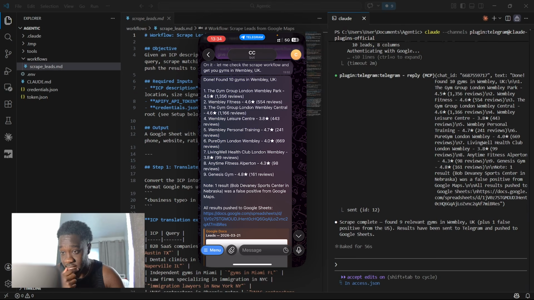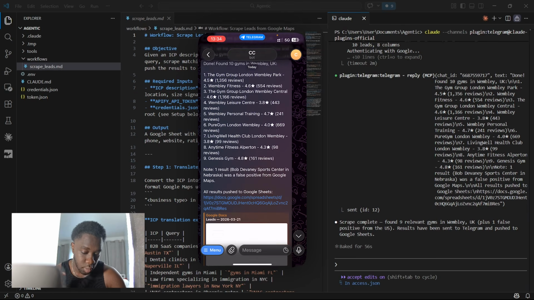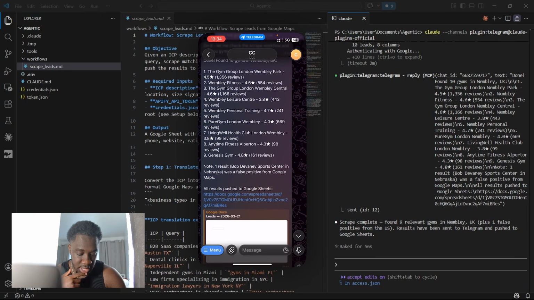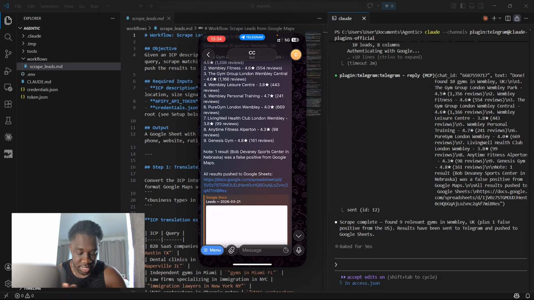So if you look on the desktop, it says scrape complete, found 9 relevant gyms. And then if you look in the chat, it's told me it's found all of those gyms within Wembley, and it's giving me the Google Sheets link as well as the CSV for me to keep. So that's that, basically Claude Code inside Telegram and Discord. I'm gonna show you how to set it up and then show you the limitations around it as well.